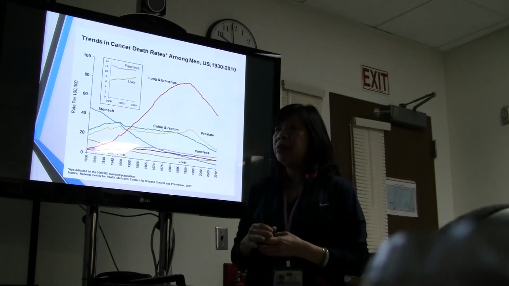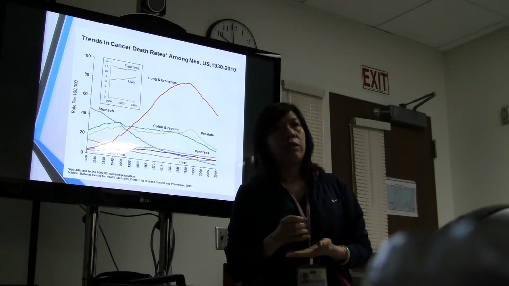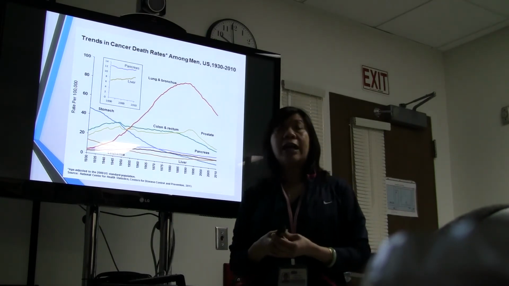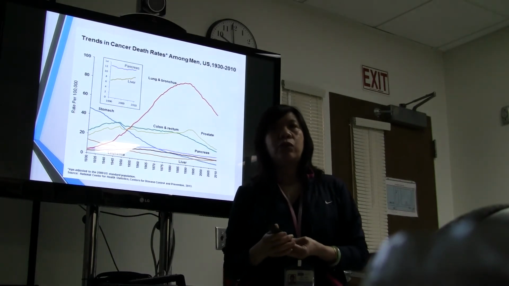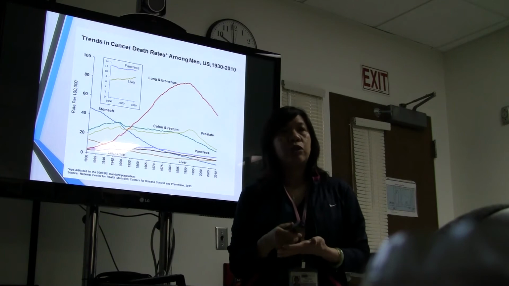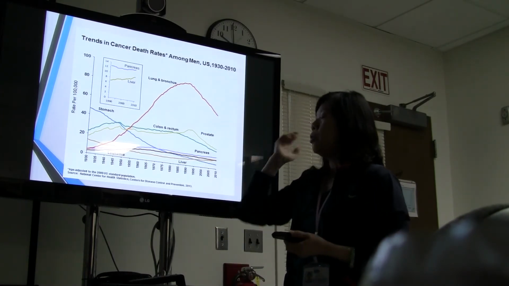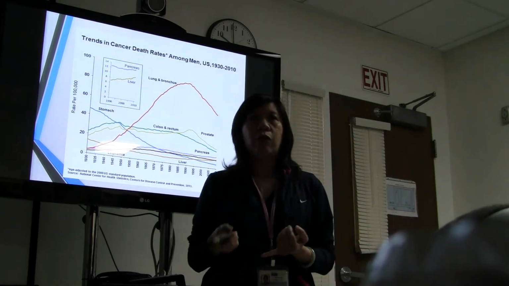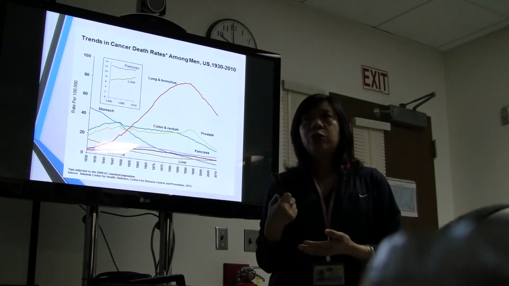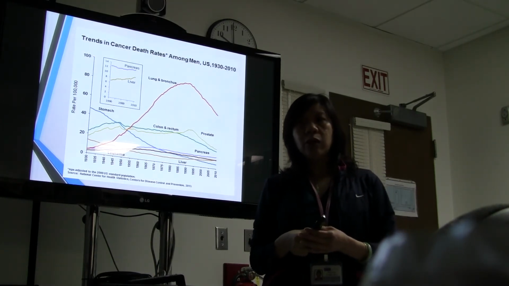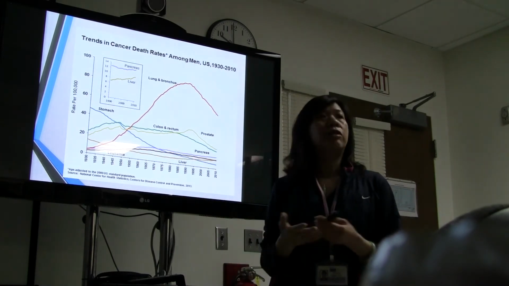During that time, there was a big transformation in the medical field in the U.S. A lot of guidelines started to appear. The guidelines are recommendations for the physician to talk to the patient. During that time, they started to publish guidelines. For example, for colon cancer, they recommend that the patient should start to have colonoscopy screening at age 50. But prior to that time, there was no such thing.